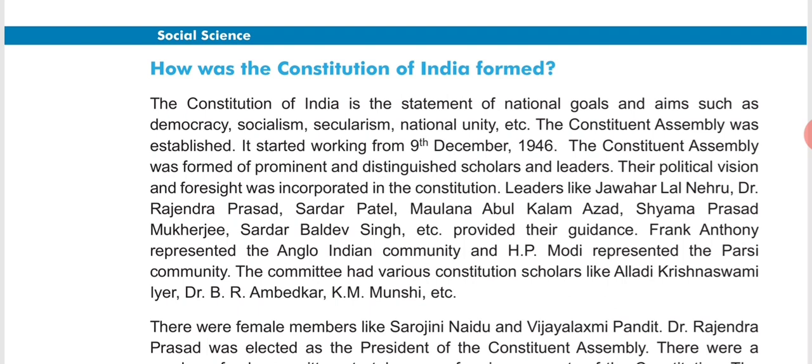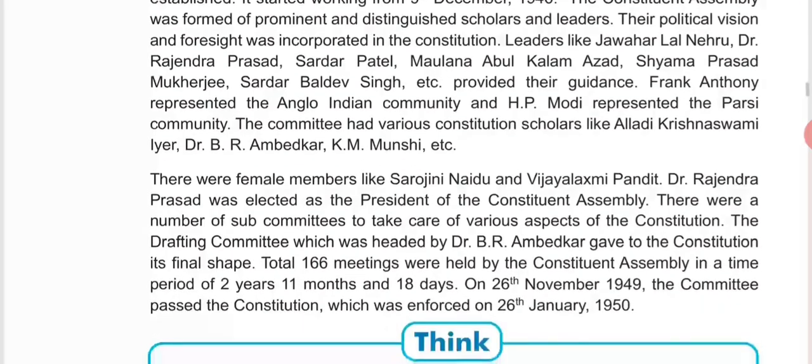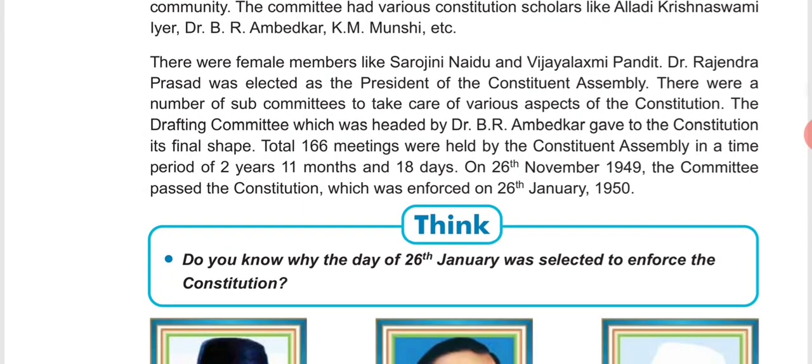The committee had various constitution scholars like Alladi Krishnaswamy Iyer, Dr. B.R. Ambedkar, K.M. Munshi, etc. So these are the scholars who helped us to form our constitution. There were female members like Sarojini Naidu and Vijayalakshmi Pandit, who also contributed their knowledge in forming our constitution.